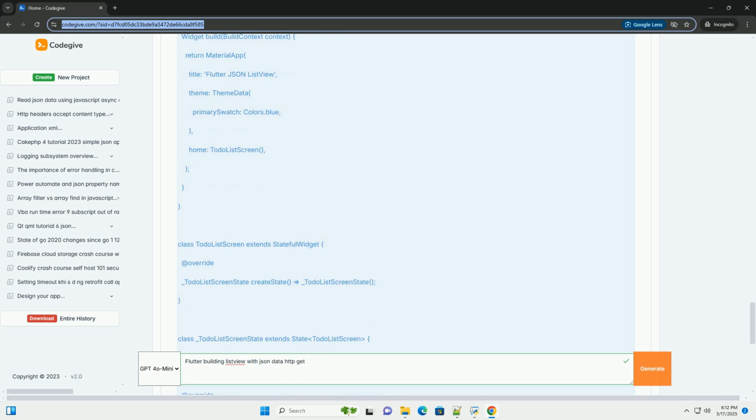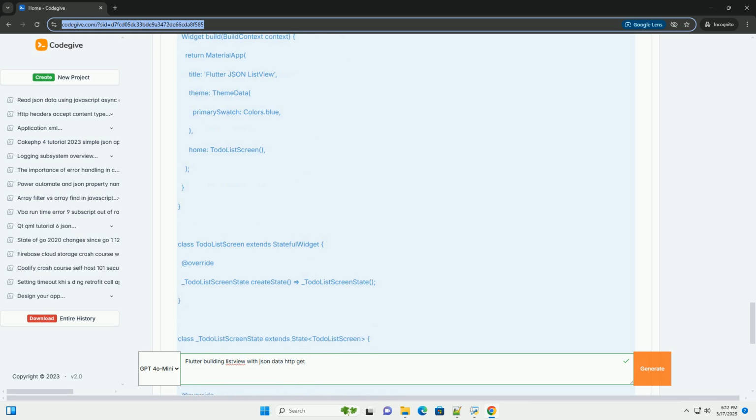toJson method: converts a Todo object into a Map<String, dynamic>. This is useful for sending data back to the API, for example for creating or updating items. We may not use this in this particular read-only example, but it's good practice to include.